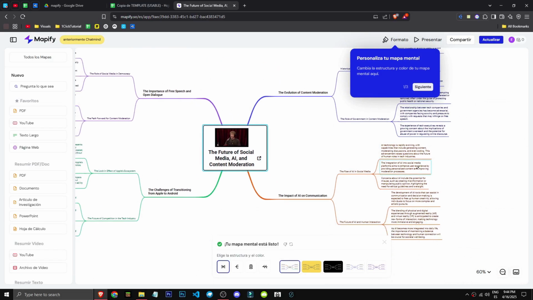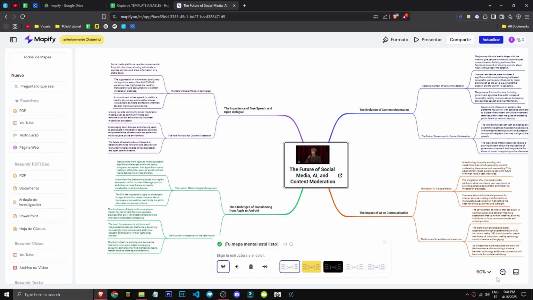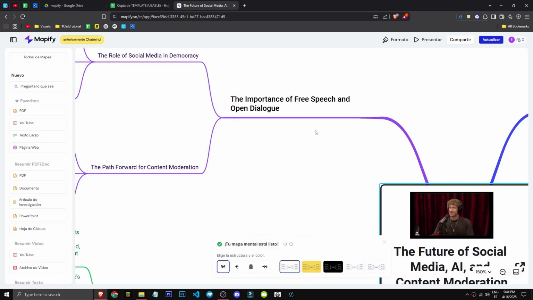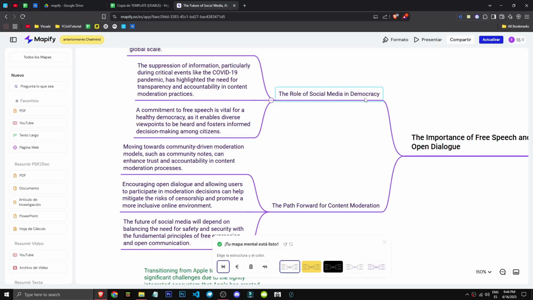This mind map for a 2-hour video seems tiny to me. Wow, I think it's too condensed. But how do we zoom in? Just like this. Well, it talks about the importance of free speech and the role of social media in democracy. Very good. The challenges of switching from Apple to Android, right?